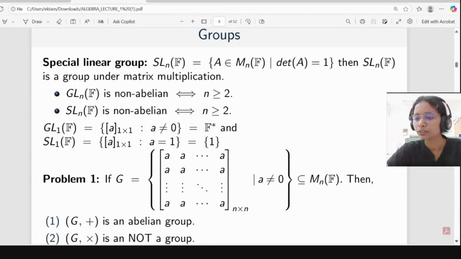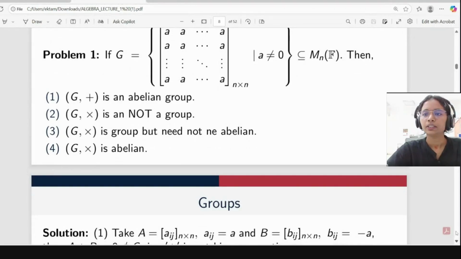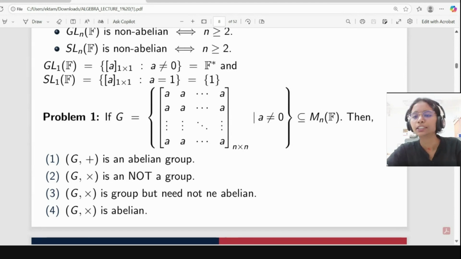So here we will do some problems related to groups. Okay, so this is the problem. Here G is the collection of all matrices such that their entries are the same. So what can we say about this? A: G plus is an abelian group. B: G with respect to multiplication is not a group. C: G cross is a group but need not be abelian. This is a typo, it should be B. D: G cross is abelian.